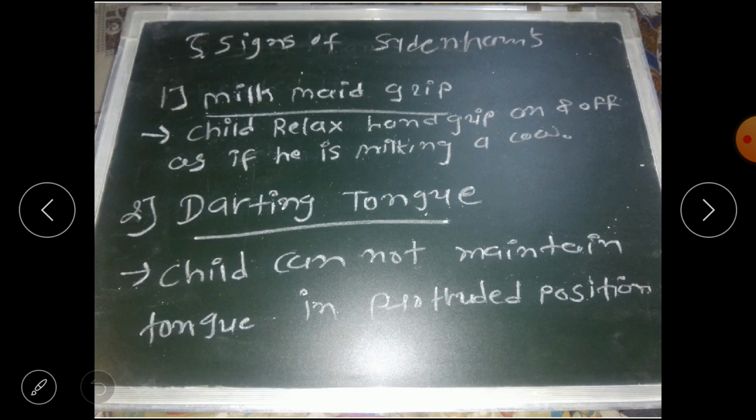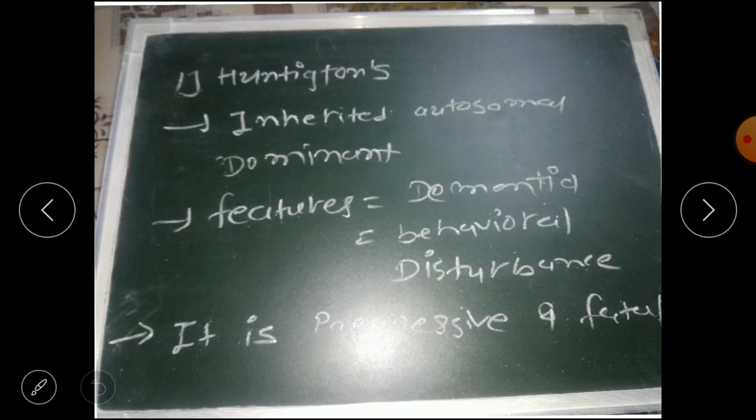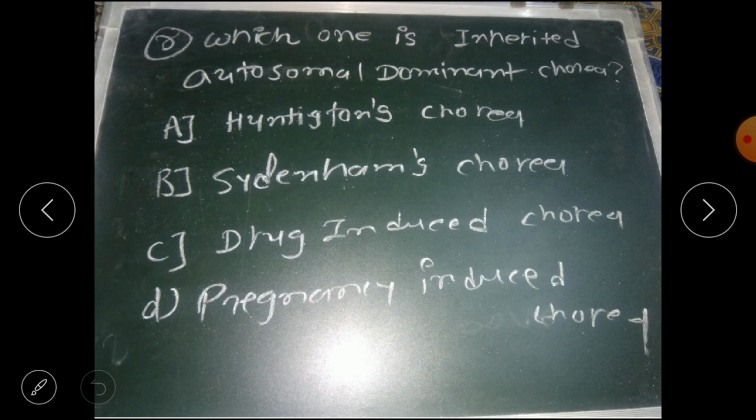Now we answer this question. Which one is inherited autosomal dominant chorea? So option A is correct, that is Huntington's chorea, which is autosomal dominant chorea.